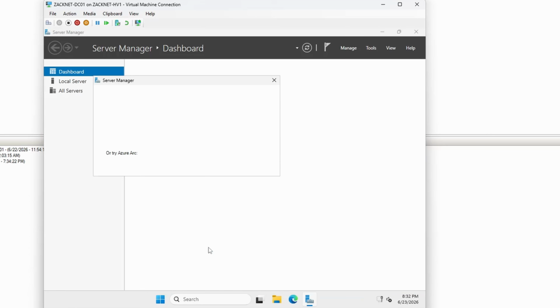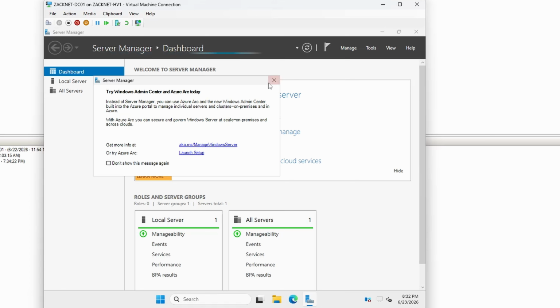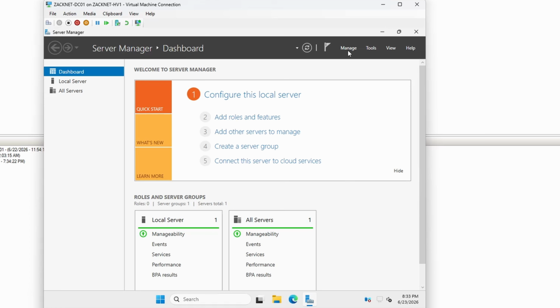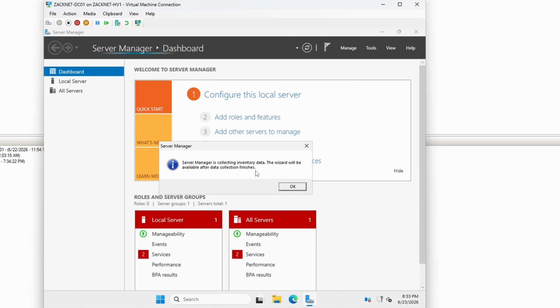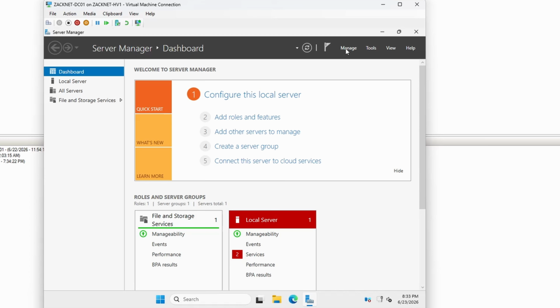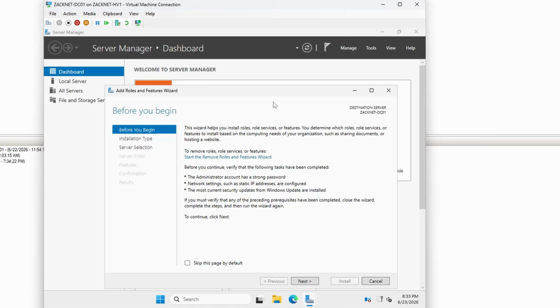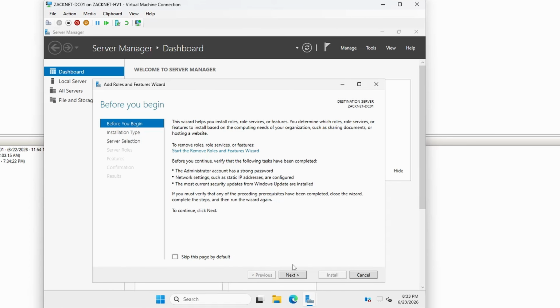And when you're logged in, go ahead and open up Server Manager and then go on Manage and Add Roles and Features. Oh, it looks like it's loading in the background. Give it a little time here. Let's click on Add Roles and Features. There we go. All right.